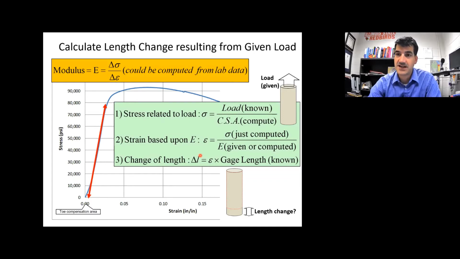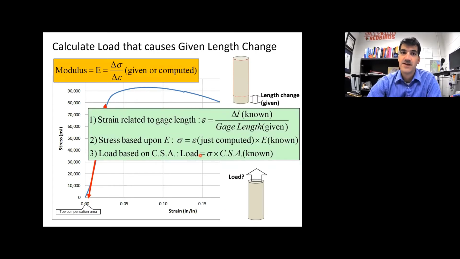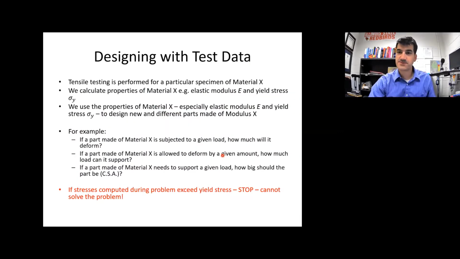The other kind of problem that I could ask you is where we have a given allowable change in length. What's the load force that's going to cause that change in length? So once again, calculate the modulus first of all. Then you can calculate the strain from these given or known values. Then you can calculate the stress from these parameters, which are given or known. And then you can calculate the load force from these, which are now given or known. All right, so here's basically what we're going to do.